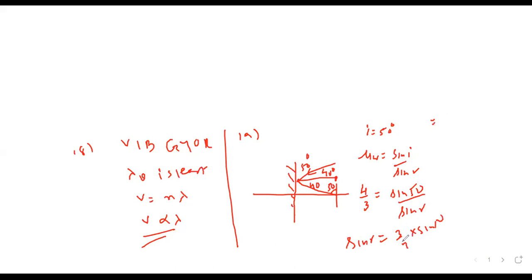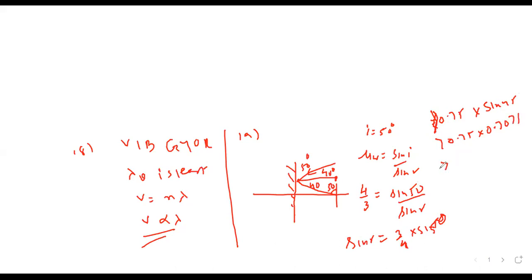So this is nothing but 0.75, slightly less than sine 50. Sine R is slightly greater than 0.75 into the value of sine 45. What is sine 45? 0.7071.